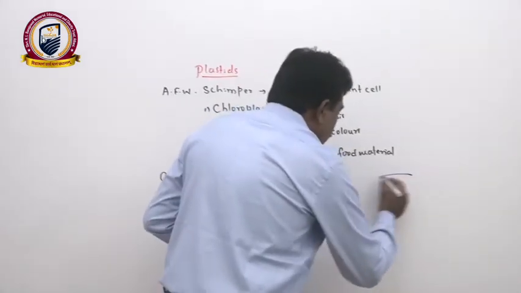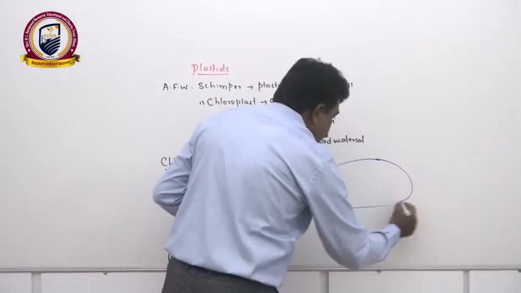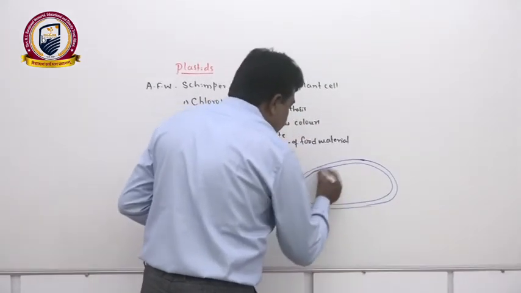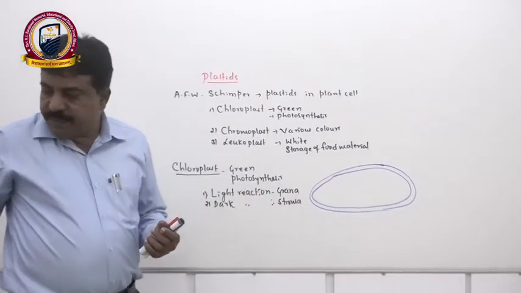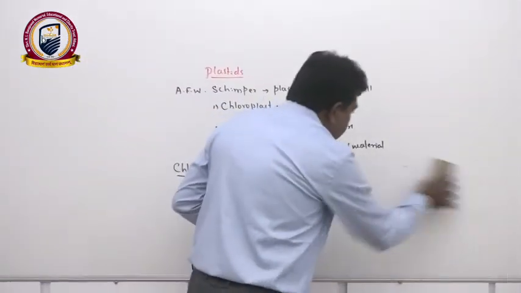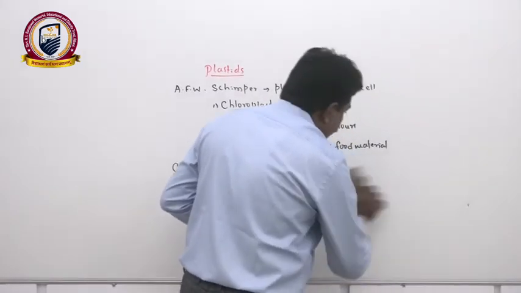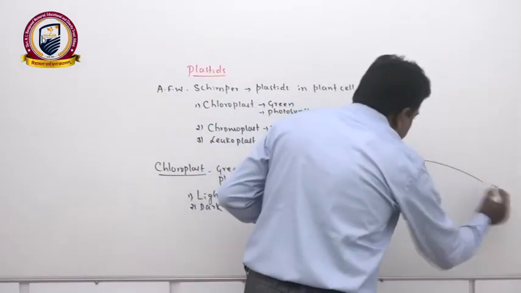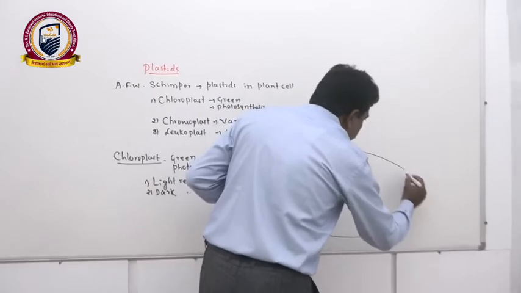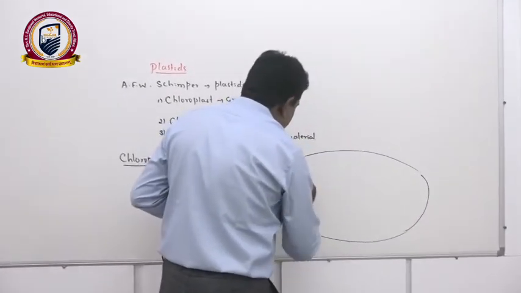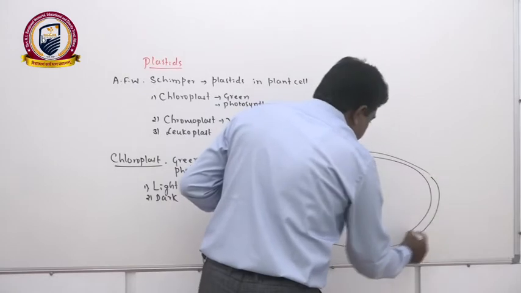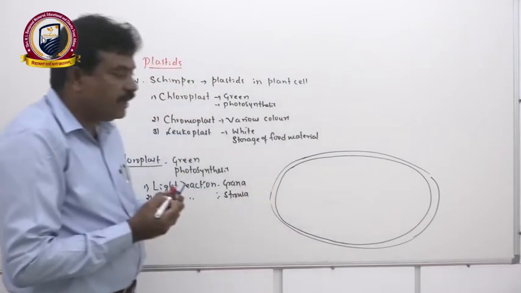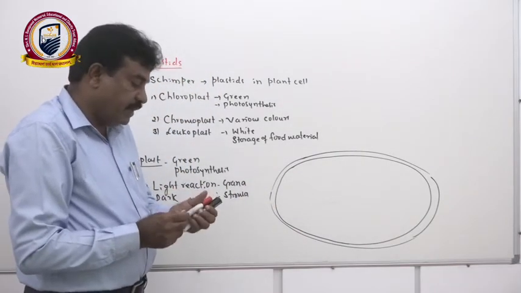It is also a rod-like structure having two membranes, the outer chloroplast membrane and the inner chloroplast membrane. I will draw a little bit larger one. The chloroplast has the outer chloroplast membrane and inner chloroplast membrane. Here the inner membrane is continuous, unlike in mitochondria.